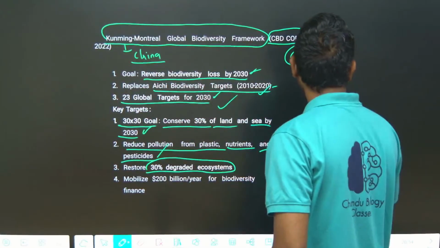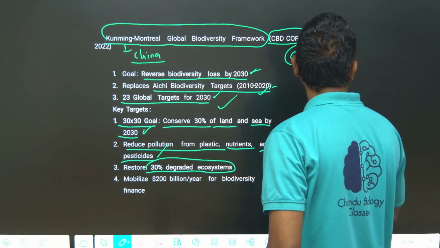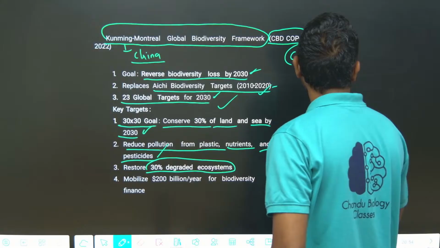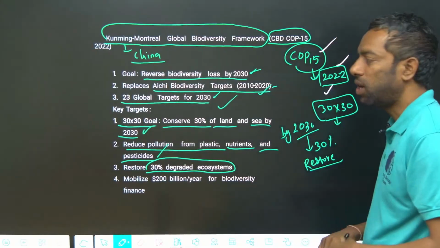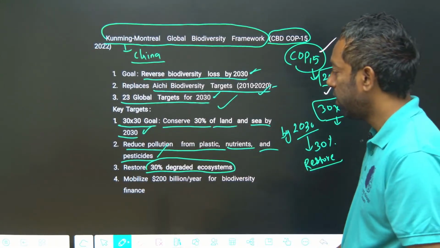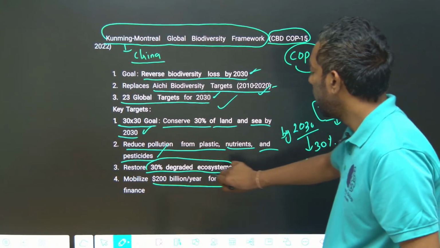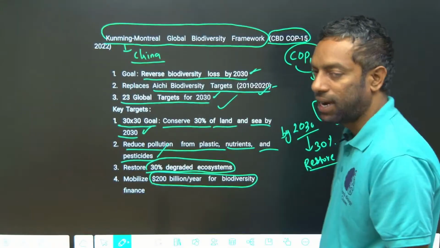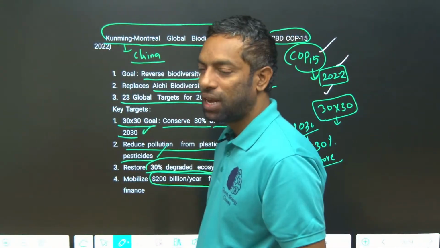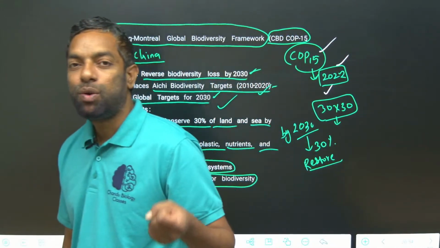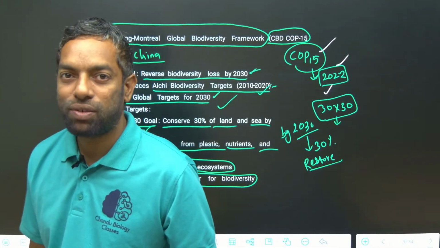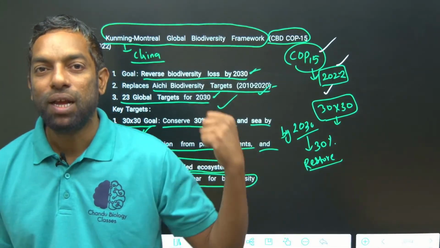That's why we call it 30 into 30, the Kunming protocol. They also mobilize $200 billion per year, meaning a fund of $200 billion is raised for this Kunming protocol.